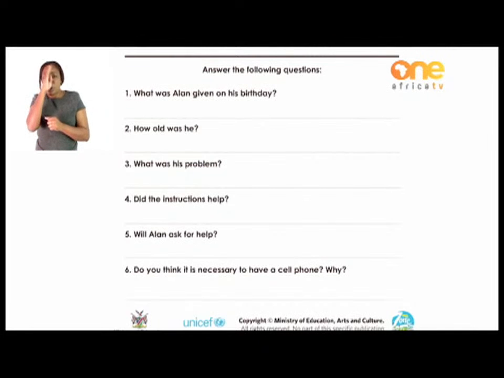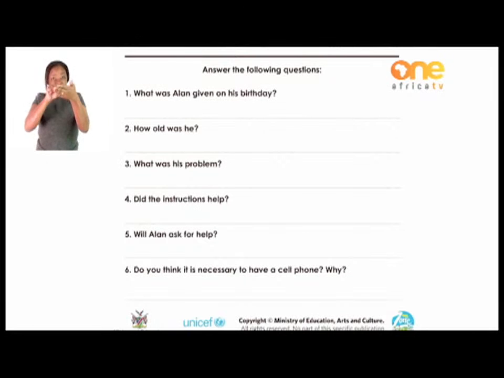Number 2, how old was he? It's also in the passage. Don't scratch your head. Just go back to the passage. Read it again. Number 3, what was his problem? Read it again. Number 4, did the instructions help? Read it again. You will get the answers in the passage.